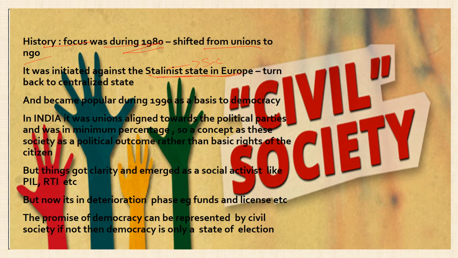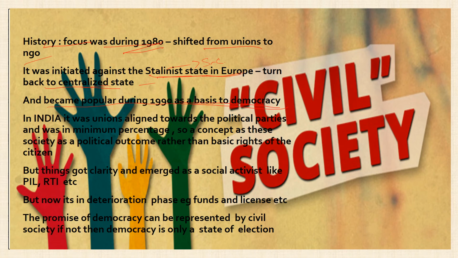Fine. So this article states that it was initiated against communalism, because communalism happens to be a state where the government is a centralized form of government, where the government dictates according to the welfare of the people, and even, to an extent, dictates the liberty of the people. So it was a stringent government which used to be there. So this article tries to say that it was because of these Stalinistic states that civil society originated, which turned its back towards the centralized states, and it gained its popularity, and it formed the basis of democracy.